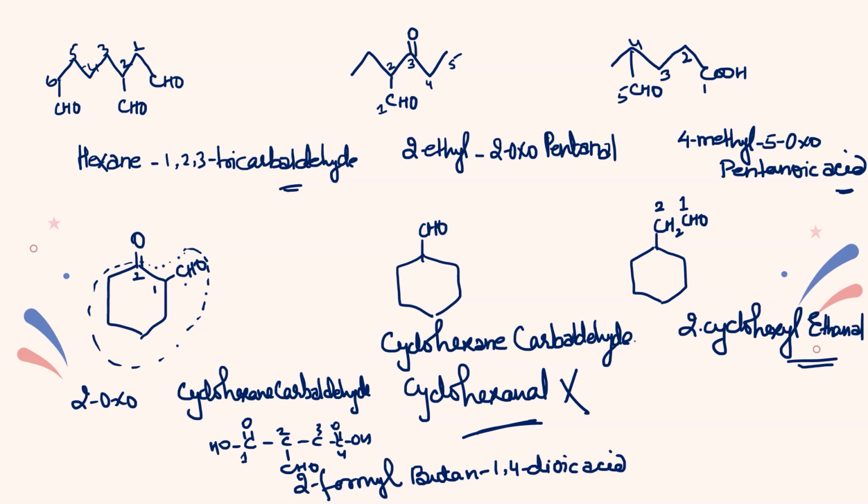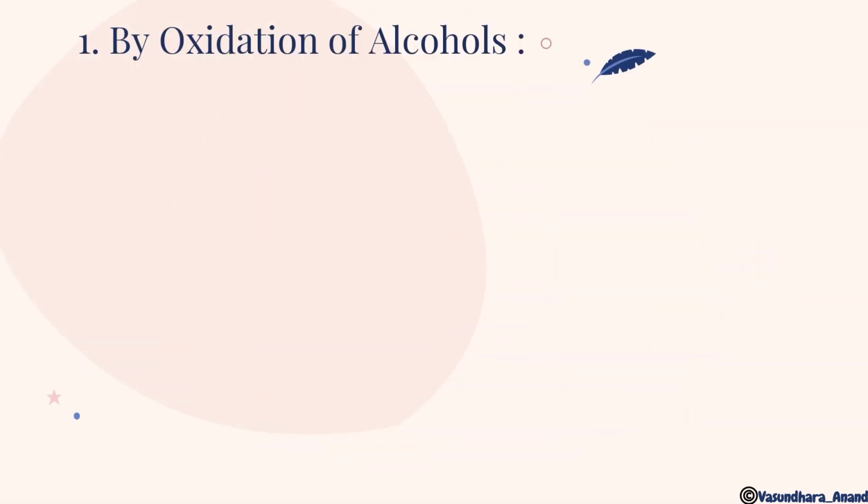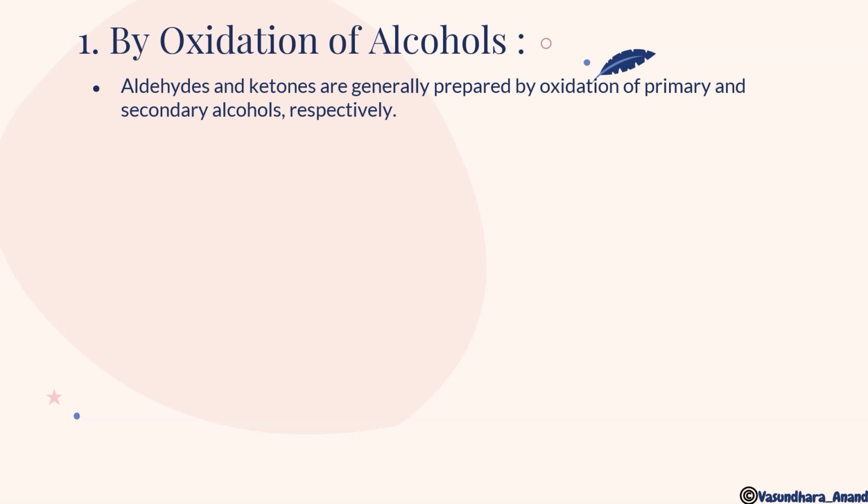Yes. So now move to the next part, and that is preparation of aliphatic aldehydes and ketones. So first is by oxidation of alcohols. We know that alcohol, whenever it undergoes oxidation, will give you aldehyde. Aldehydes and ketones are generally prepared by oxidation of primary and secondary alcohols respectively.